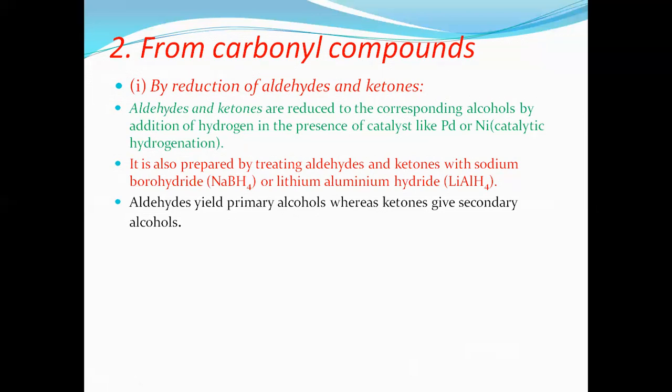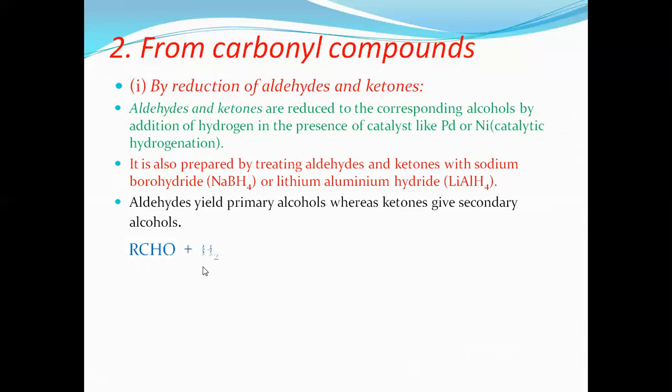Conversion from aldehydes to alcohol, ketones to alcohol. Always remember, ketones give secondary alcohol, and aldehydes give primary alcohol. You know aldehyde? Any organic compound, if it contains CHO as the functional group, is called an aldehyde.